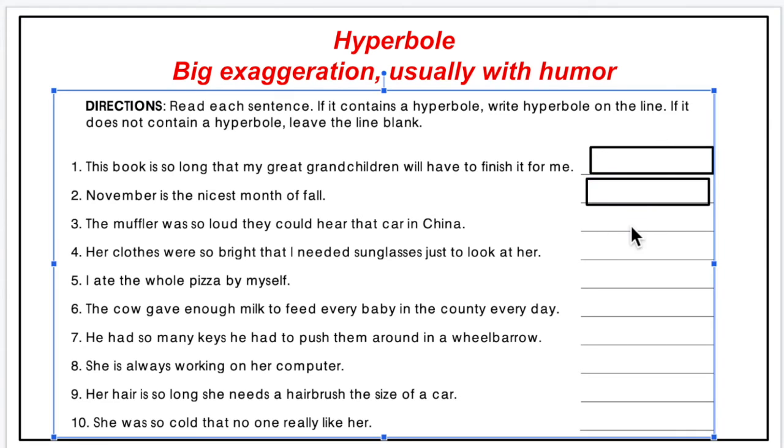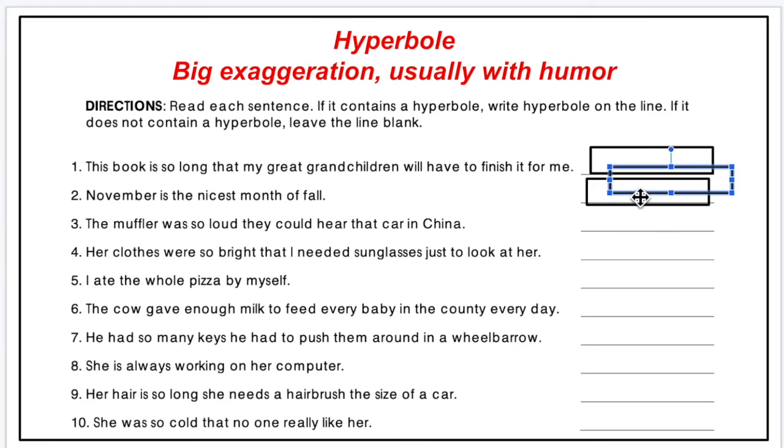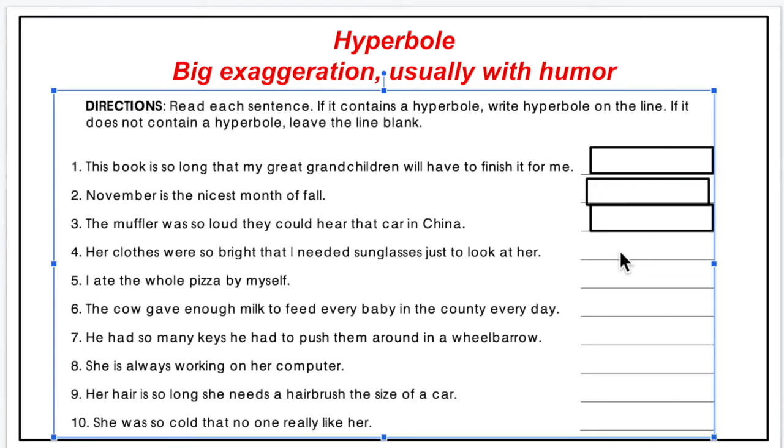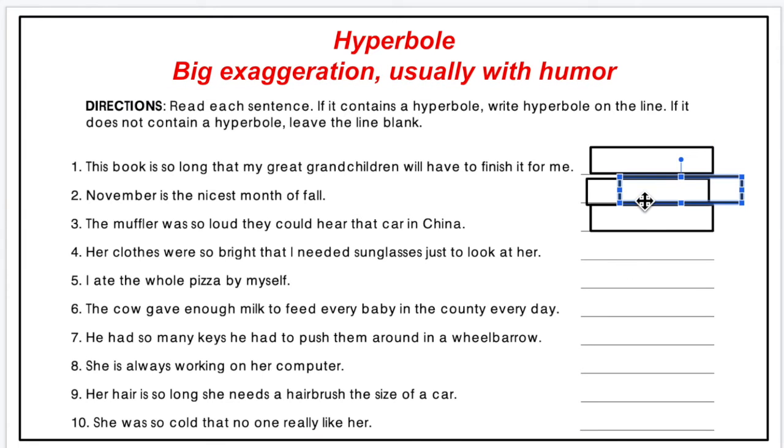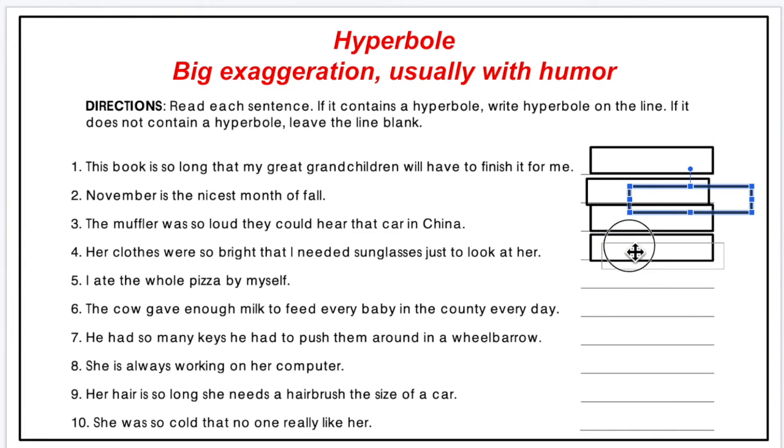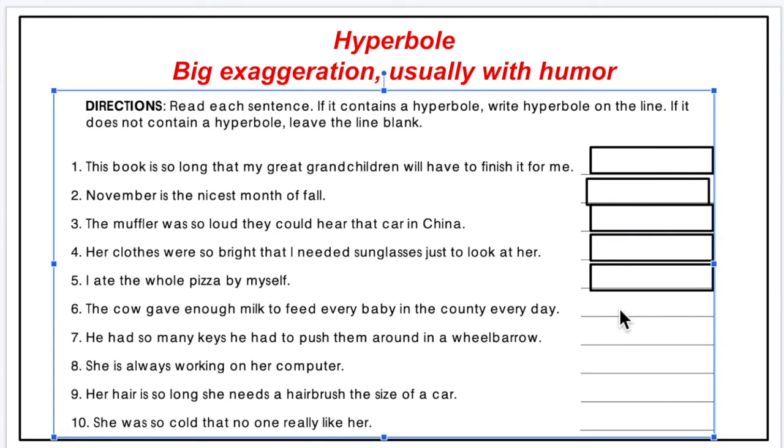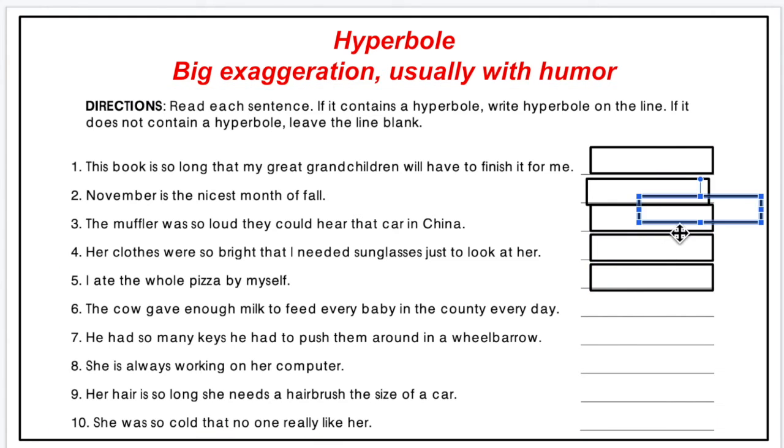But at the same time, we've been asked to write on the line if that sentence has a hyperbole or if it doesn't have a hyperbole. Whose responsibility is it to find that? It is the student's or the reader's responsibility to read every sentence carefully, taking the time to analyze the sentence in order to identify the hyperbole in it.